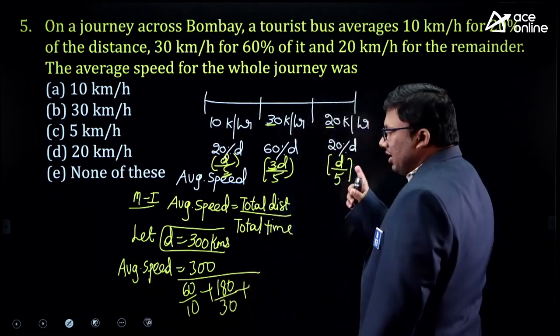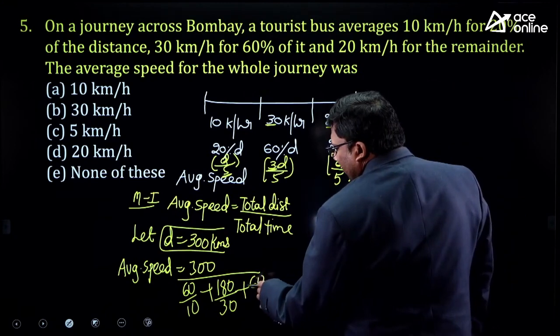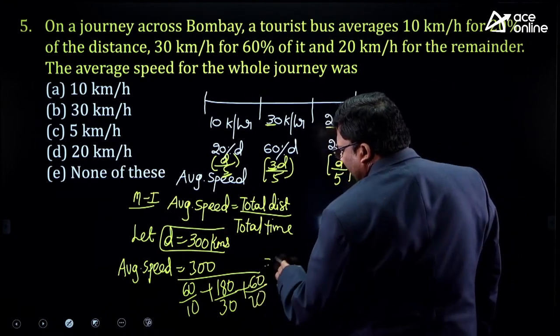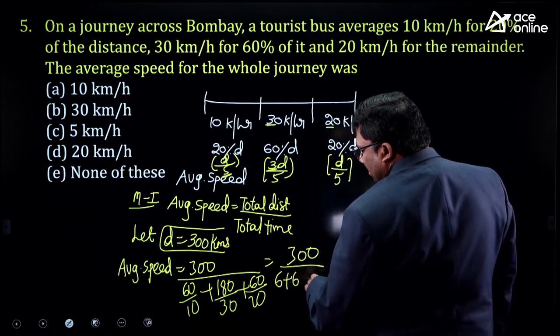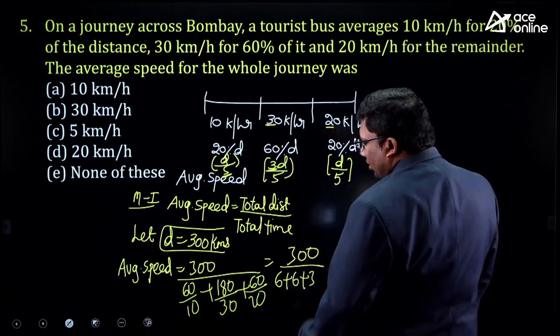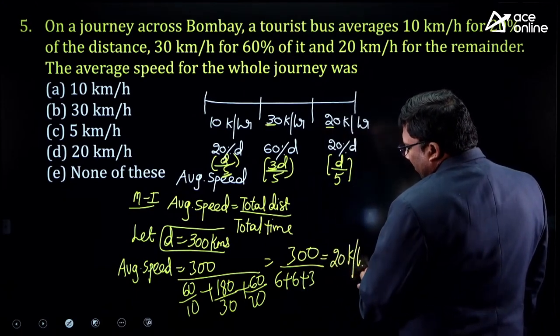Then he travelled d by 5, 60 by 20. It is 300 divided by 6 plus 6 plus 3, that is 300 by 15. Answer is 20 kilometers per hour.